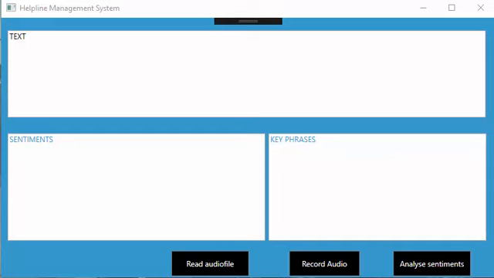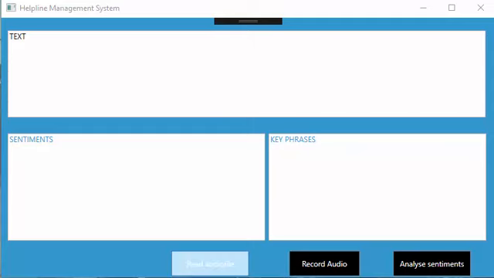Machine learning can be used to analyze a call, where the audio is converted into text using Azure Speech to Text API, and this text is analyzed by Azure Text Analytics API. We have assigned three priorities, which are: the call isn't important, the call is important but it's not natural disaster, and finally the call is related to natural disaster, based on the sentiments obtained.